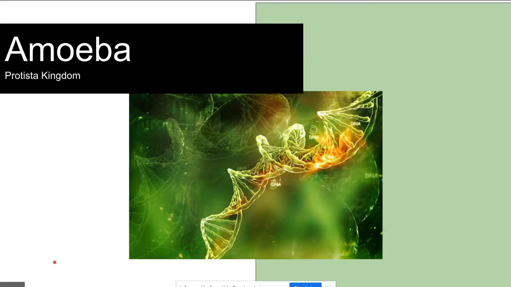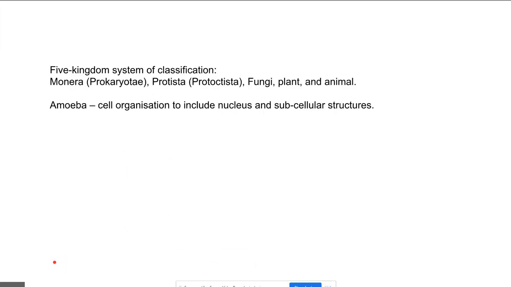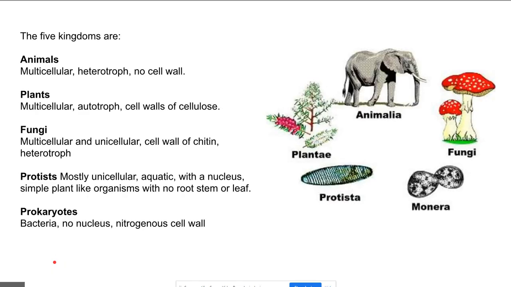Now we're going to look at a short little chapter on Amoeba. It's a member of the Protistic kingdom. This is what we have to deal with. This is from the syllabus. We want to look at the 5 kingdom system of classification, and we're looking at Amoeba, which is an example of the Protistic kingdom. So here we are.